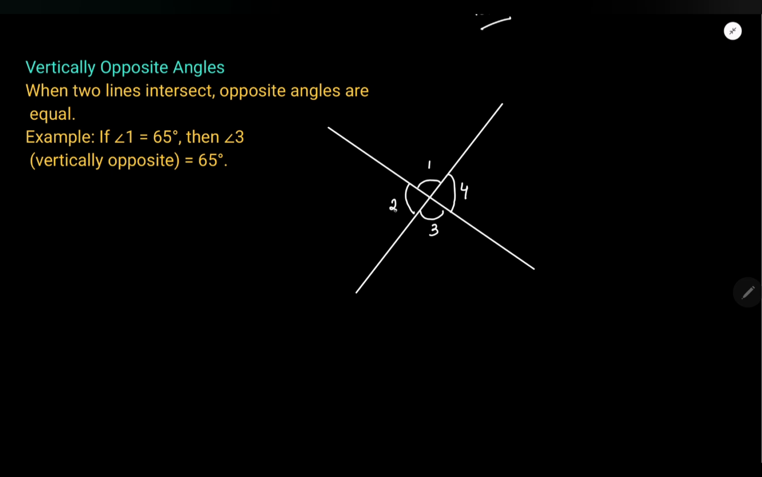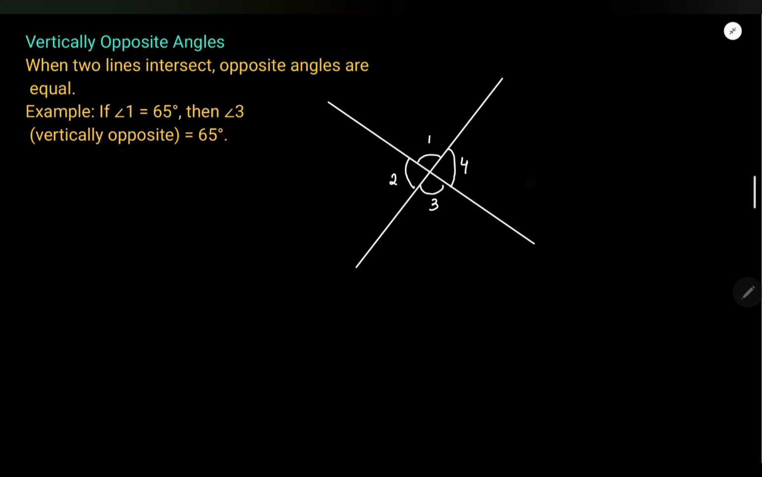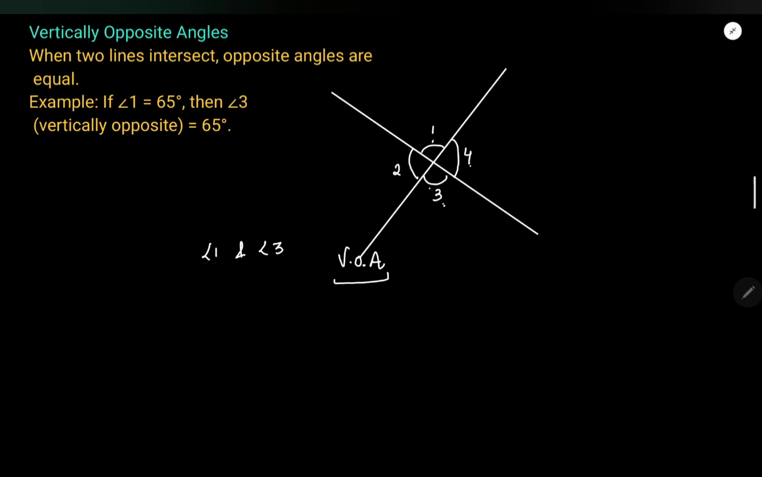Then if you see these opposite angles, 1 and 3 are opposite. 1 and 2 are adjacent angles, right? 1 and 2 are adjacent and in fact they are a linear pair. 1 and 4 are adjacent. 3 and 4 are adjacent. But 1 and 3 are vertically opposite angles. We usually write VOA. That means vertically opposite angles. 2 and 4 are also vertically opposite angles. Okay, so these are known as vertically opposite angles.